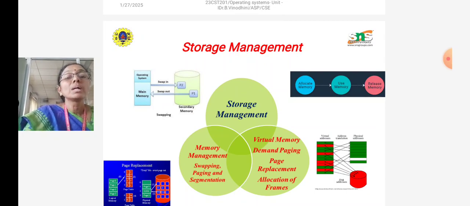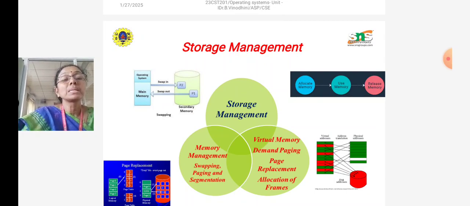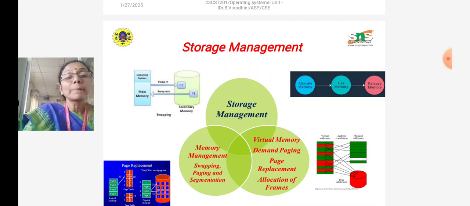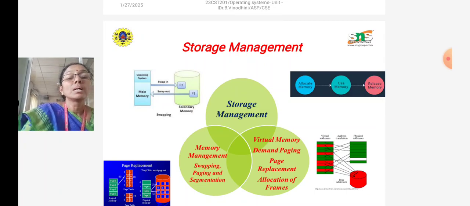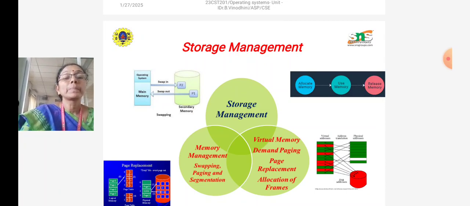Also, it brings the process from the secondary memory to the main memory; that is called swapping. The memory management techniques and methods are paging and segmentation. These are the two main architecture designs of memory management.